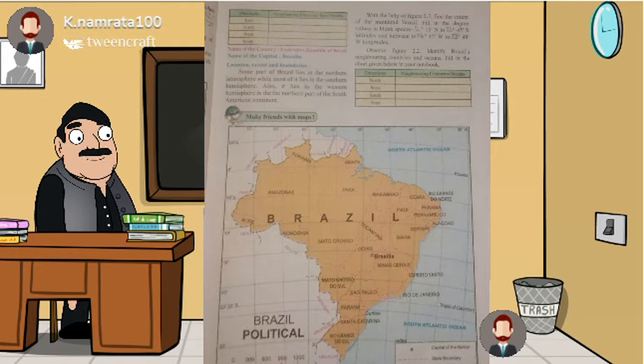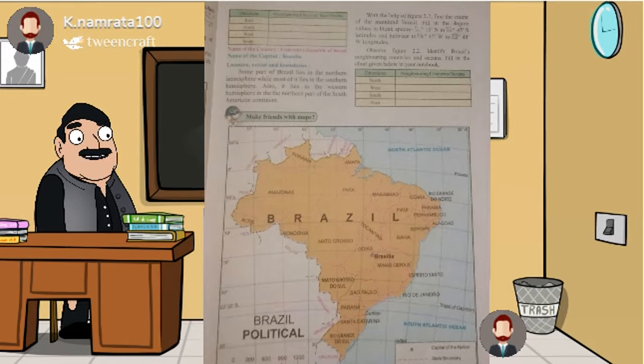So Brazil is located in the South American continent. Its latitudinal extent is 5 degree 15 minute north to 33 degree 45 minute south, and longitudinal extent is 34 degree 45 minute west to 73 degree 48 minute west. Then we are going to study the historical background of both the countries.